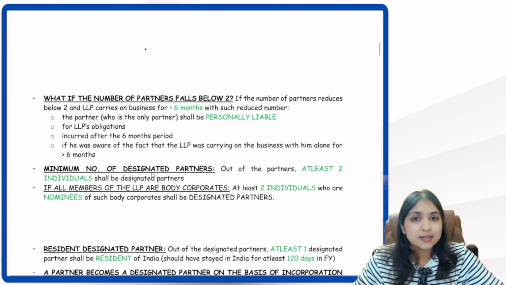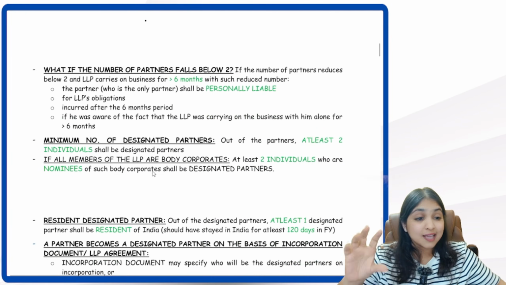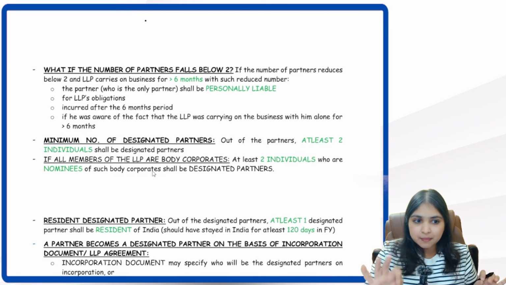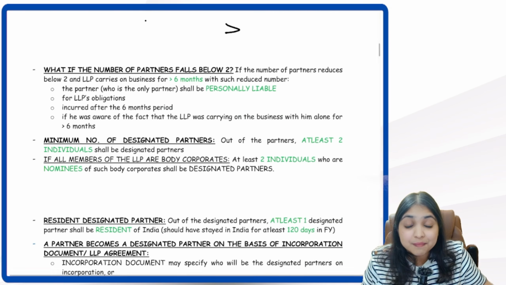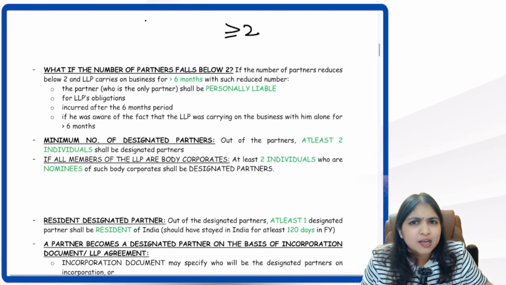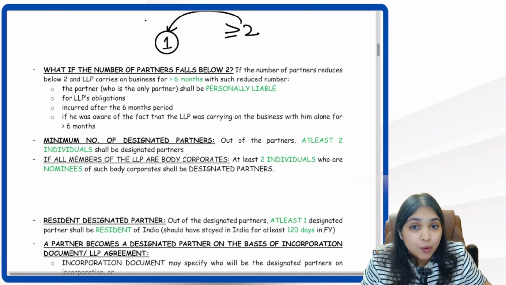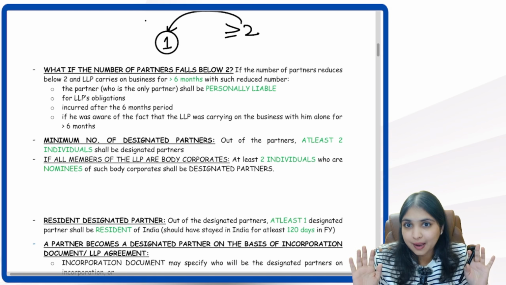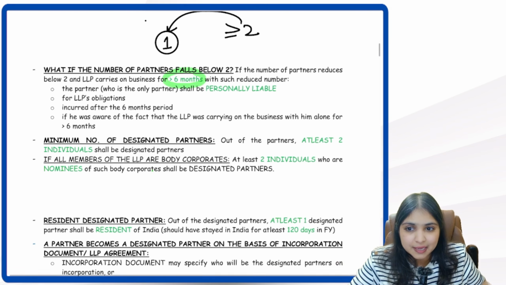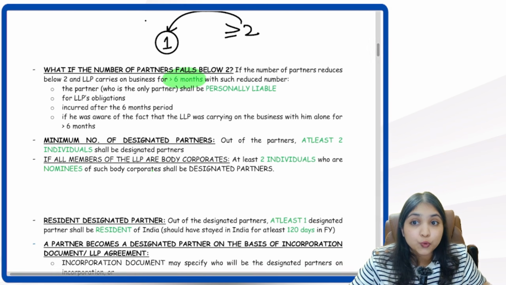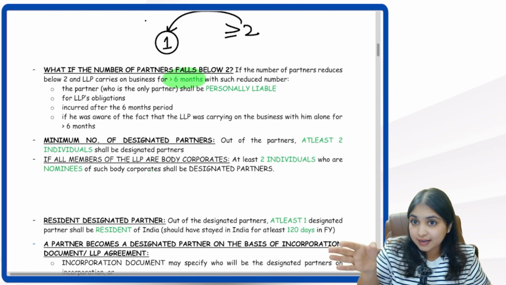Okay guys, now listen, so whoever are the partners, how many partners do we need? We need a minimum of 2 partners, whether body corporate or individual, all put together we need a minimum of 2 partners. But what if the number of partners falls below 2? What if we have only one single partner? Then what will happen? Immediately nothing will happen. We will give the LLP how much time? We will give the LLP 6 months time. In the 6 months, what should the LLP do? In the 6 months, they should bring the number of partners back to 2.